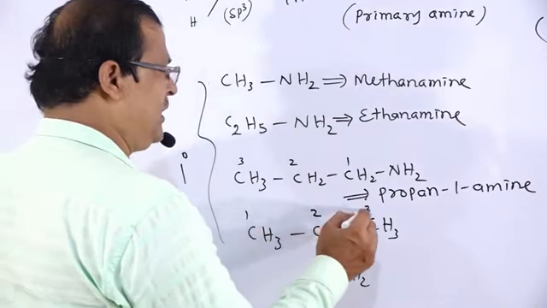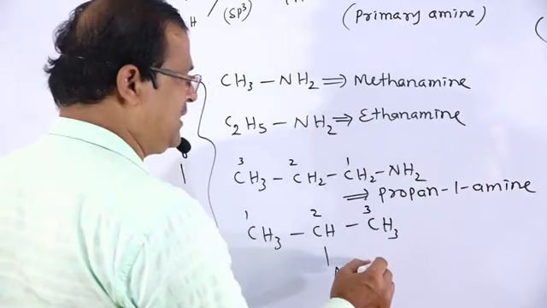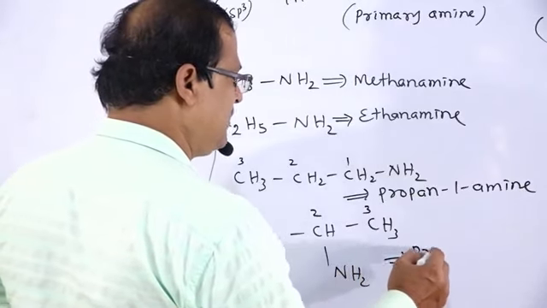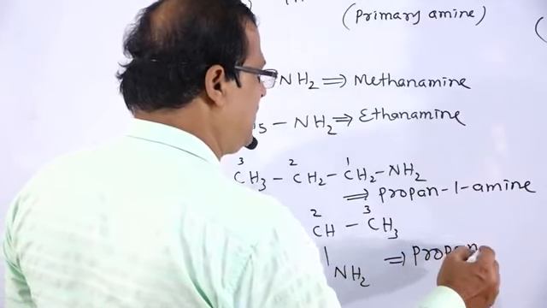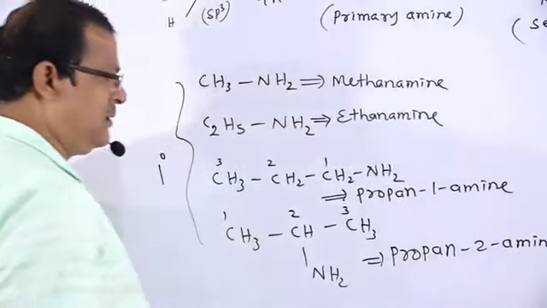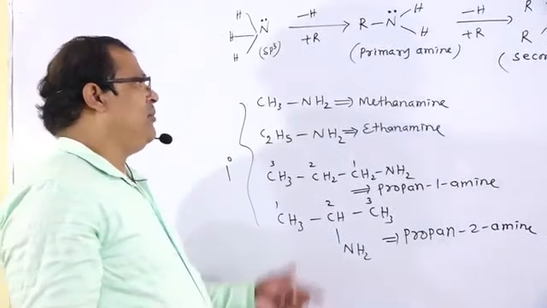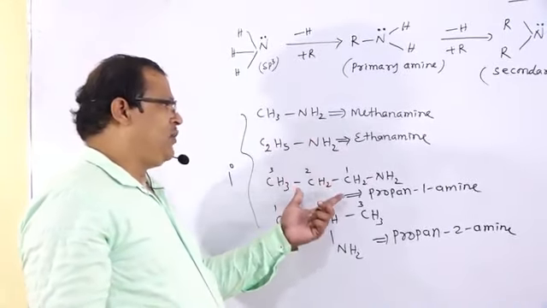With 3 carbons, where the second carbon contains NH2, that is propan-2-amine. So these are the alkanamines: methanamine, ethanamine, propanamine.